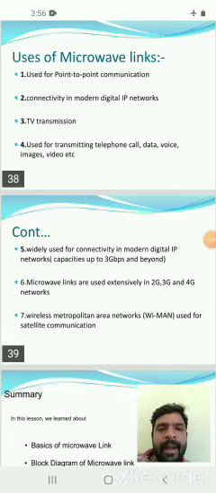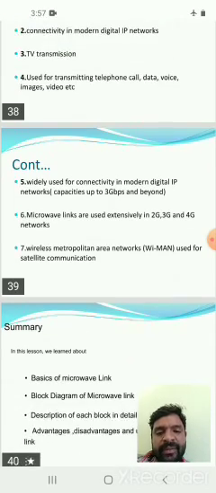These are the uses of microwave links, mainly in digital point-to-point communication, modern digital IP networks, TV transmission, telephone communication like 2G, 3G, 4G, and WMAN, wireless metropolitan networks.